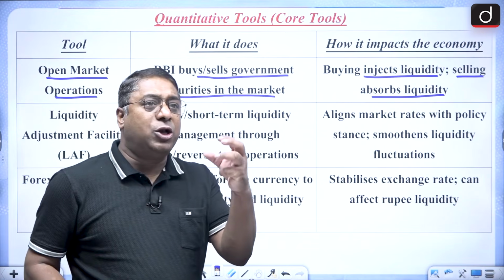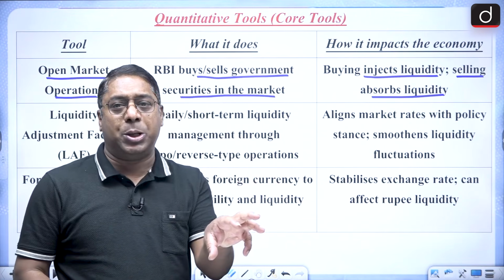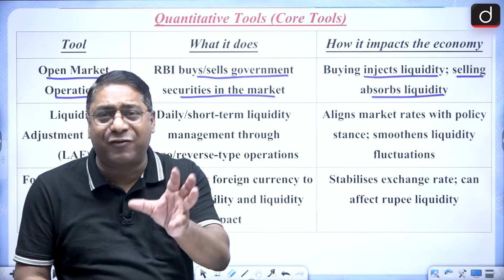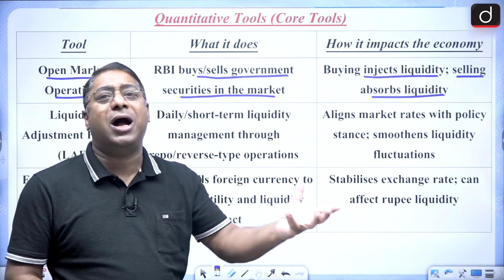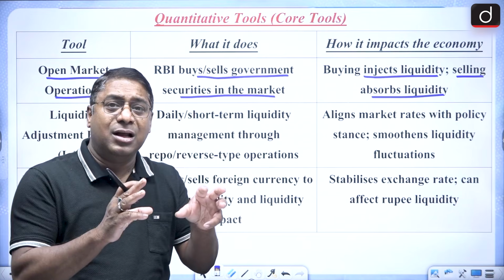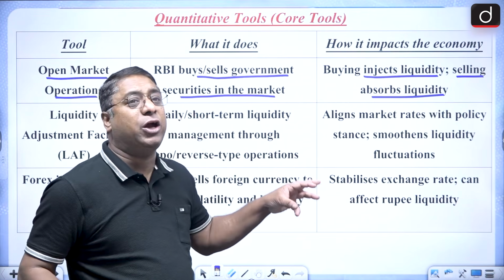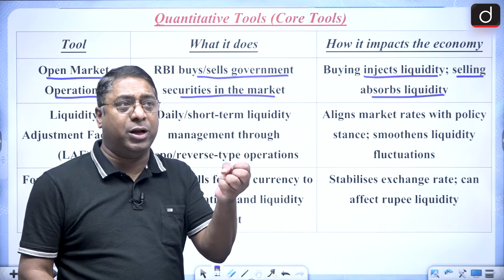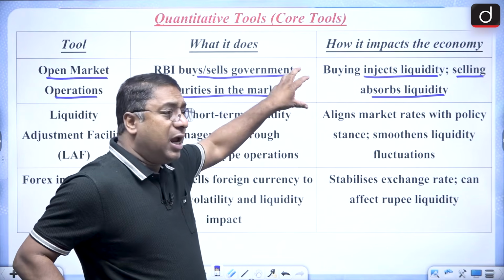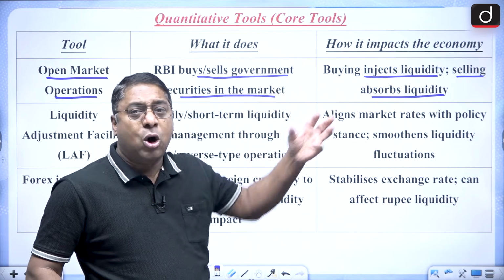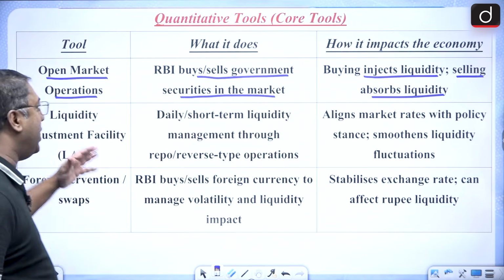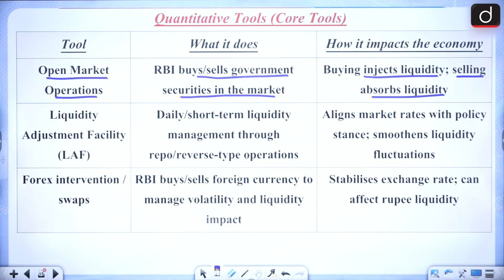When we talk about open market operations, the repo rate and the reverse repo rate are also a type of open market operations, but there the injection or absorption of liquidity is for a short period of time. But here the liquidity which is injected or absorbed is for a long period of time. So that is open market operations.